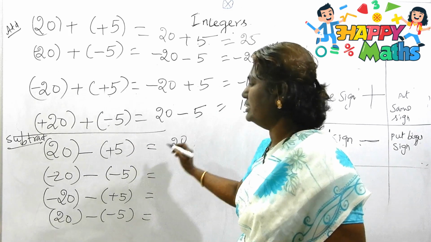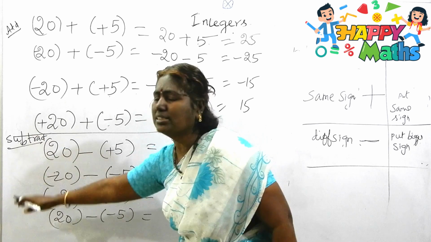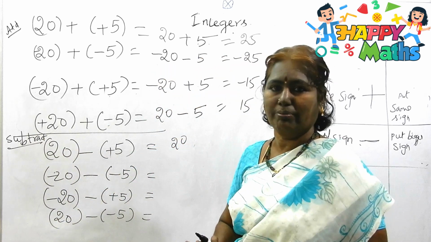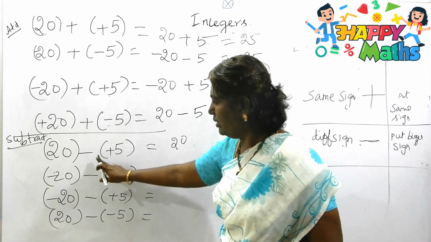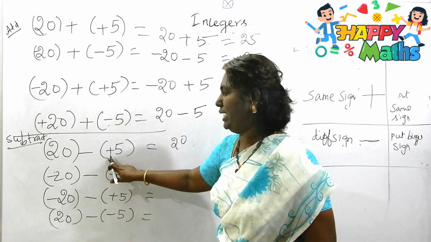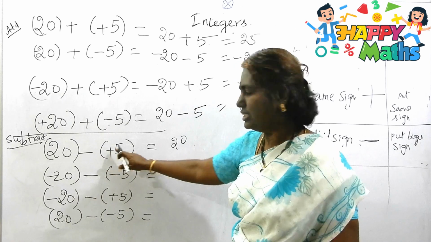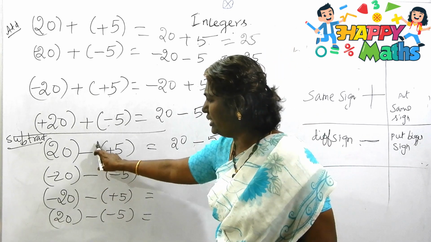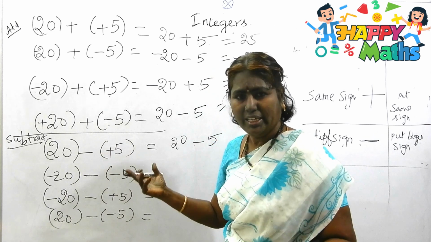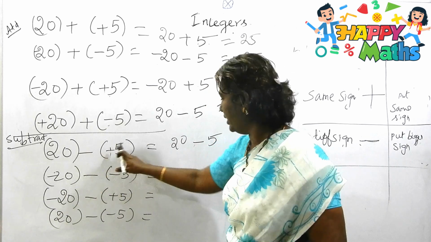20, you can simply remove the bracket because nothing is before the first number in the bracket. So only here the problem arises. Here see, when you want to remove this bracket, both are with different sign. So minus 5. We are not multiplying the numbers, because you just think that there is 1, so 1 into 5 is 5. Always simply think of the sign: different sign, so minus.